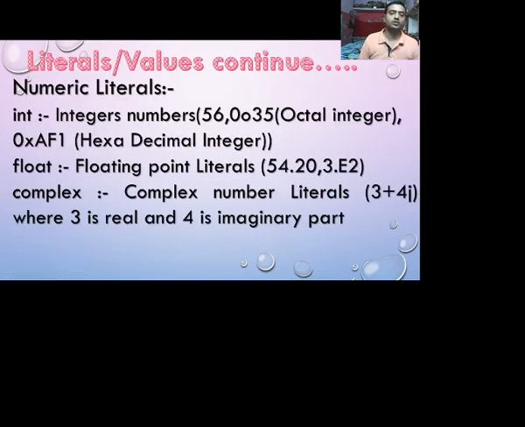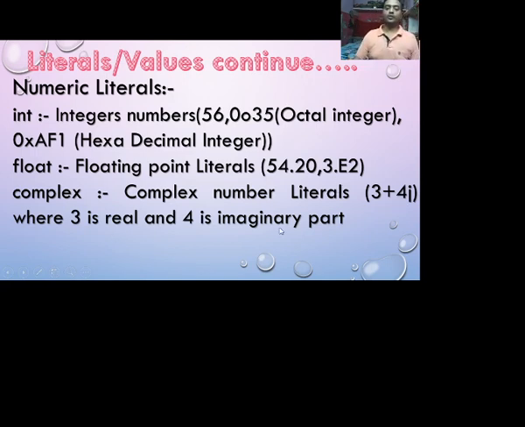Numeric literals. Integer literals mean integer numbers, octal integers, and hexadecimal integers. An octal integer is written as 0o followed by the octal number, and a hexadecimal is written as 0x followed by the hexadecimal number. Floating point numbers are real numbers, also in the form of an exponent. Complex numbers are in the form a plus bj, for example 3 plus 4j.